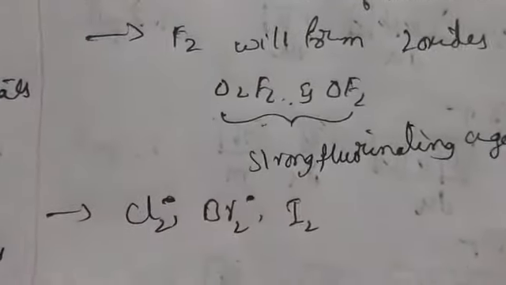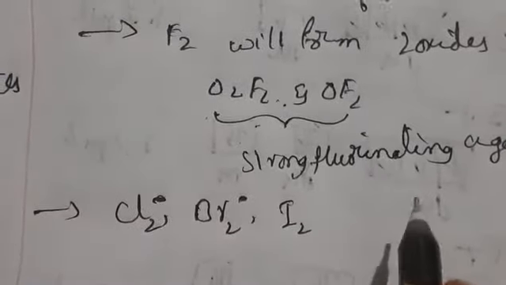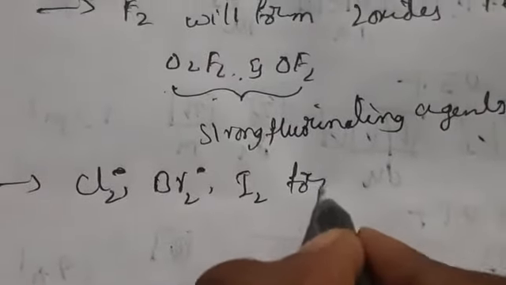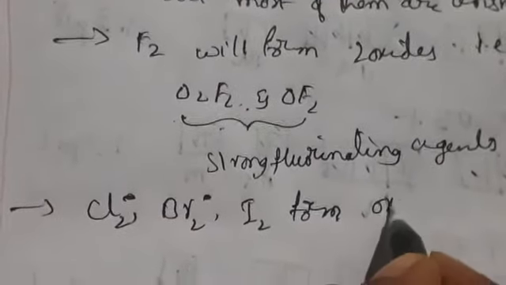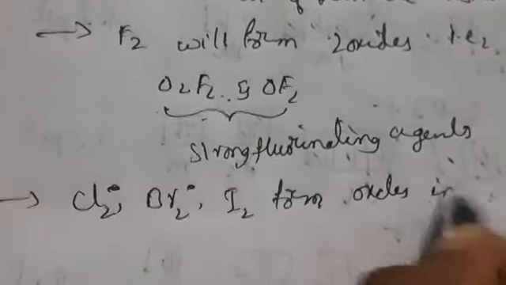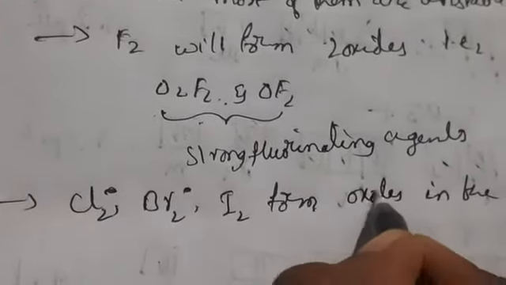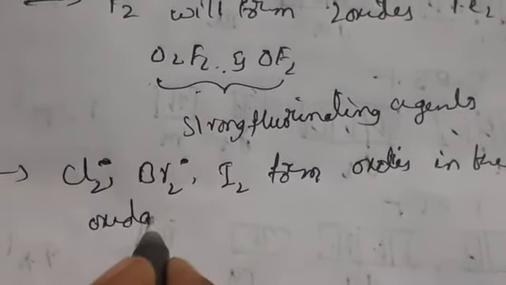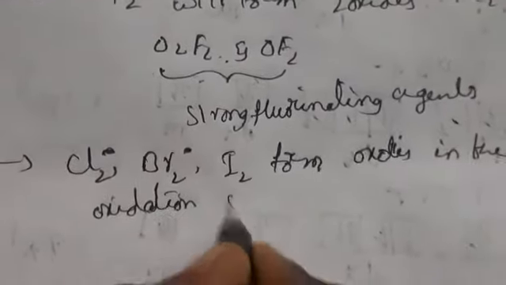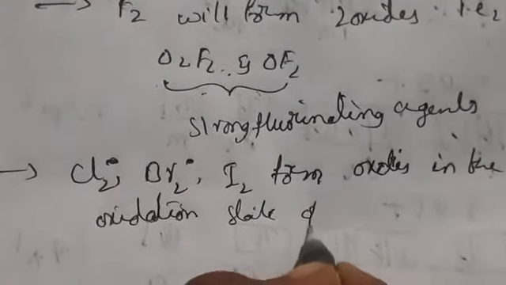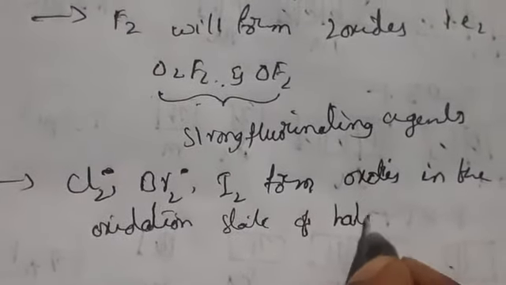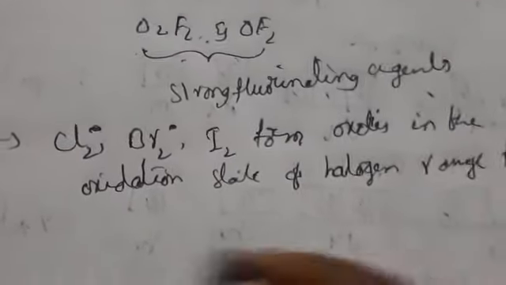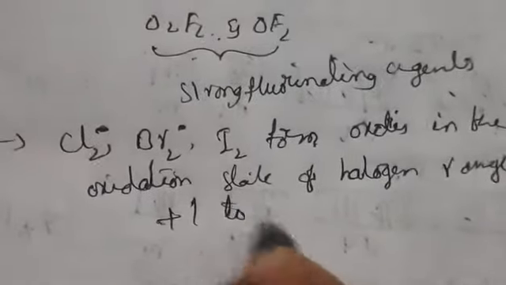Coming to chlorine, bromine, iodine. These form oxides in the oxidation states of halogens, ranging from +1 to +7.